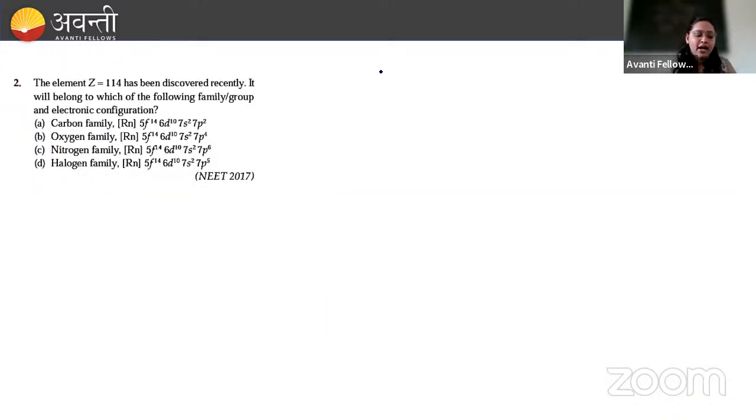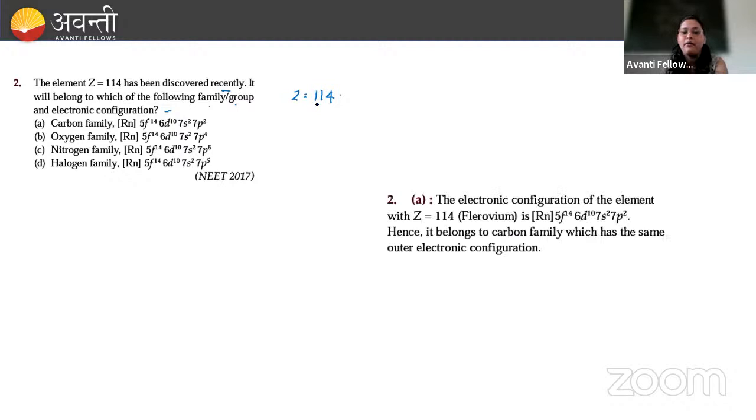The element with Z equal to 114 has been discovered recently. Which of the following family or group and electronic configuration will it belong to? So we need to write the electronic configuration for element 114. It will be radon core, 5f14, 6d10, 7s2 and 7p2. So this will be the electronic configuration for this element, 114.